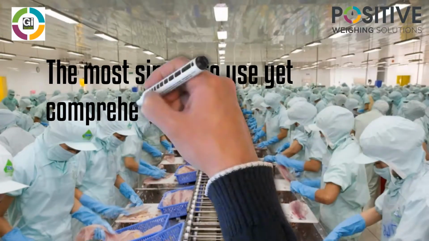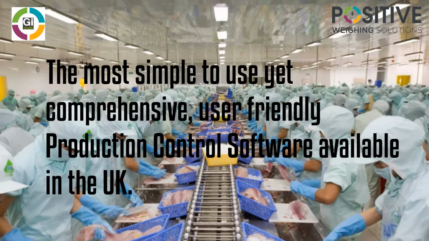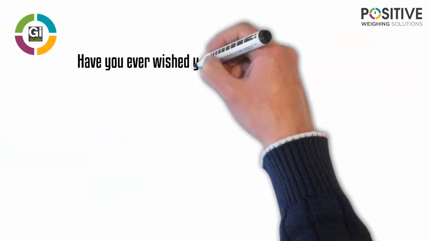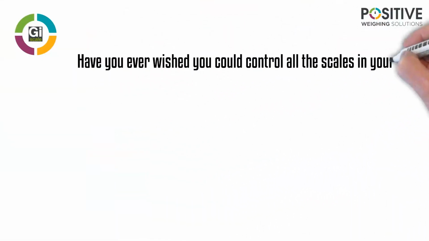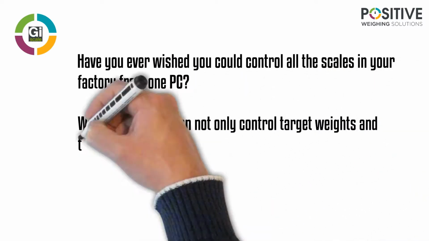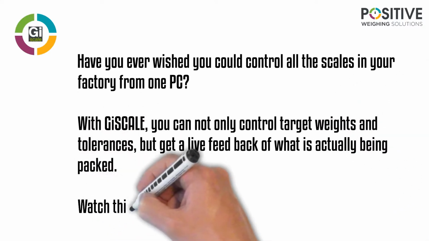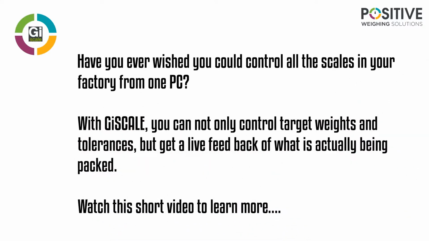Welcome to GiSCALE, the most simple to use yet comprehensive and user-friendly production control software available in the UK. Have you ever wished you could control all the scales in your factory from one PC? With GiSCALE, you can not only control target weights and tolerances, but you can get a live feedback of what is actually being packed. Watch this short video to learn more.